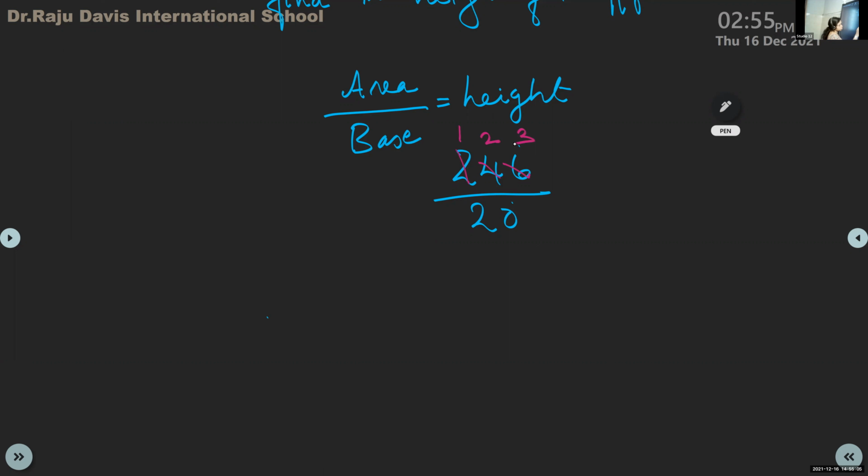Then 2 ones are 2, 2 zeros are 0. Clear? I have divided both by 2. Now I got 123 by 10. You know how to divide by 10. Change the decimal position to the left, one place. 12.3 centimeters square is the answer.